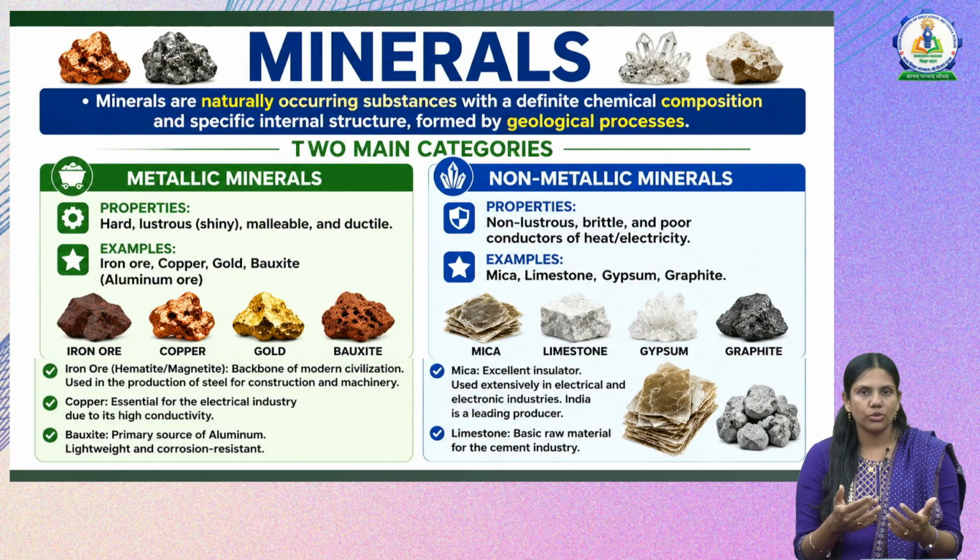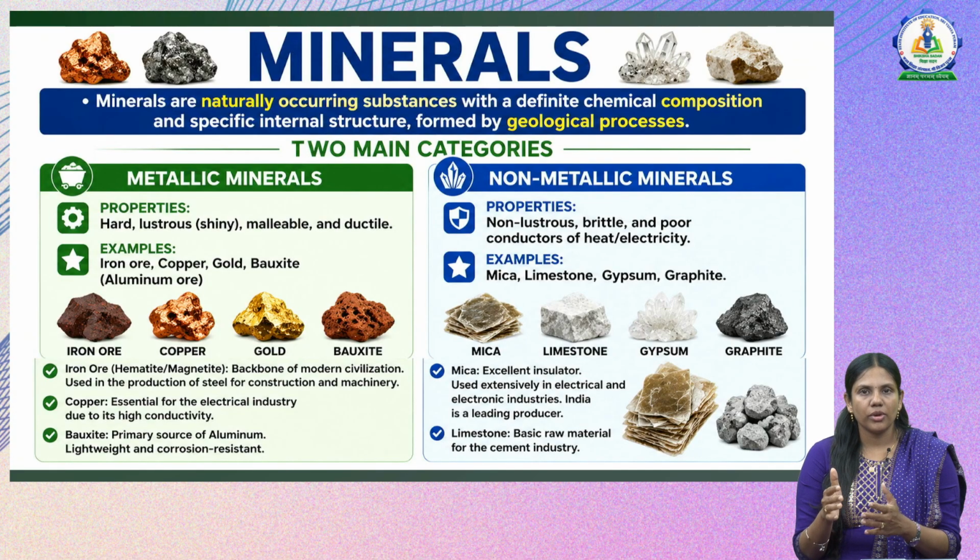The copper is used for making electrical wires as it has good conductivity. Then next, bauxite ore is the primary source of aluminium. We can see there are many aluminium vessels which we use in our day-to-day life. It is a lightweight and corrosion resistant metal.